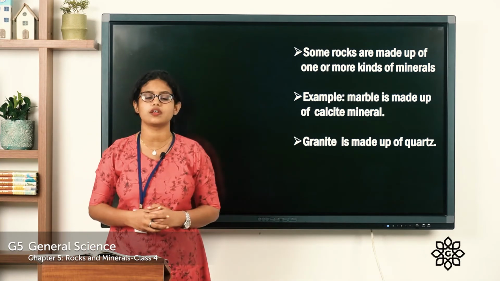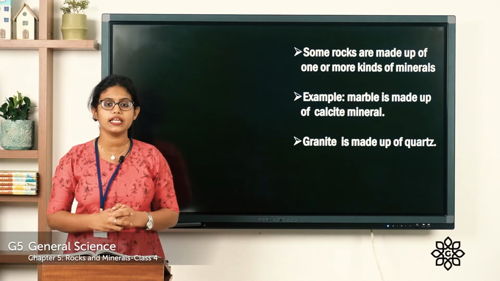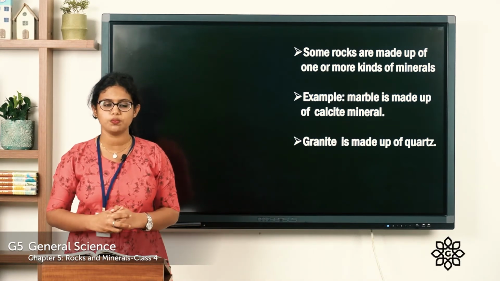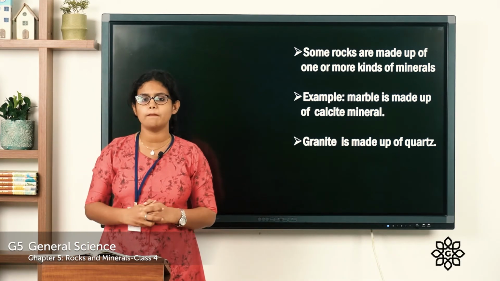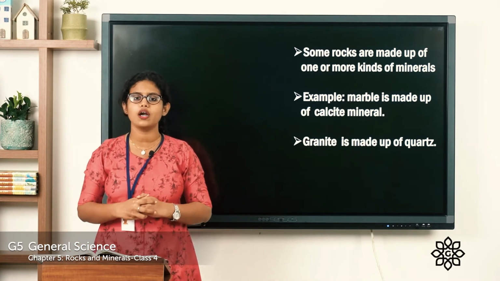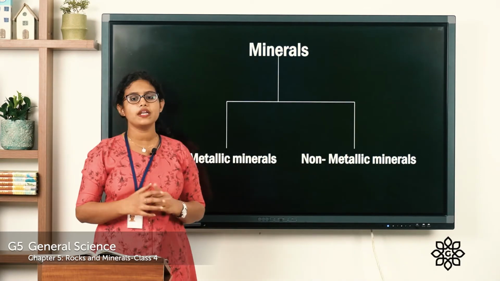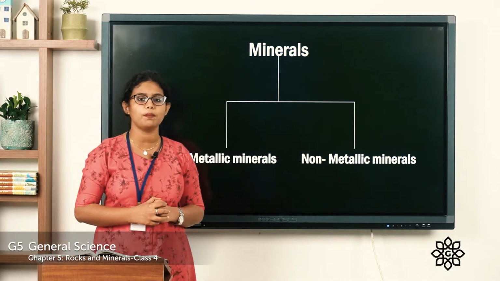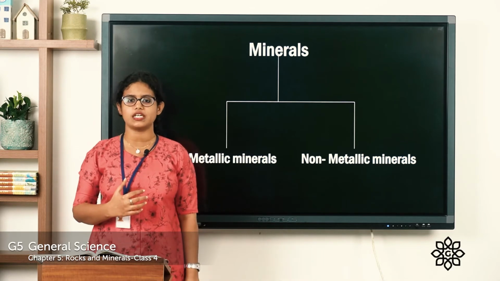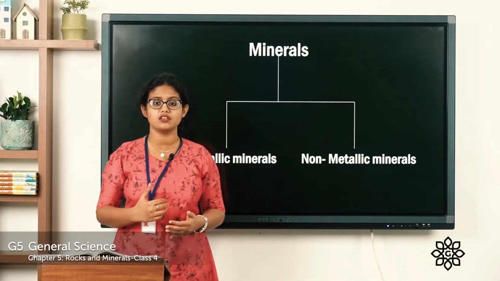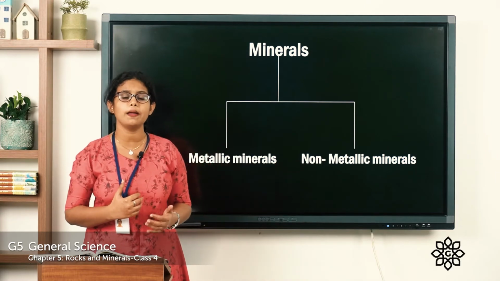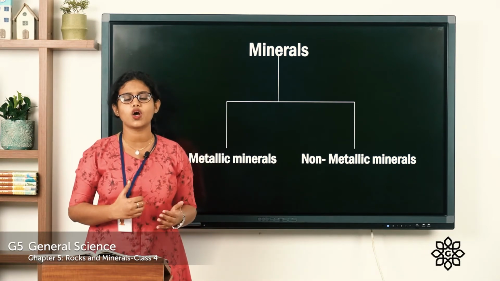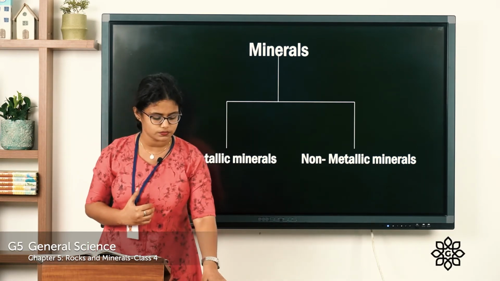And another example is granite. So granite is an igneous rock and it is made up of quartz and many other minerals. So which means that rocks are composed of one or more minerals. Minerals can be of two types. So we can classify minerals as metallic minerals and non-metallic minerals. Minerals which contain one or more metals like iron, copper, aluminium, we call them metallic minerals. And minerals which do not contain any metals, we call them non-metallic minerals.